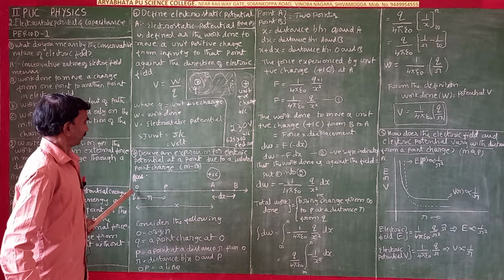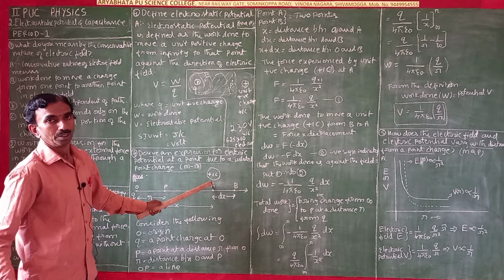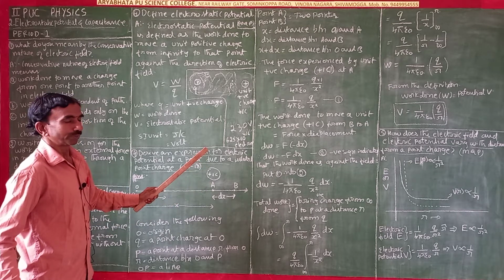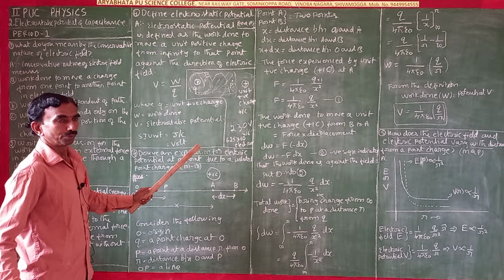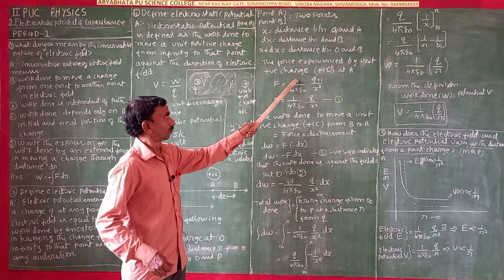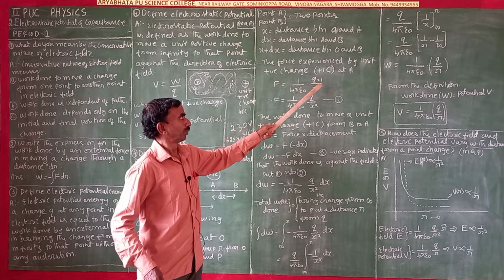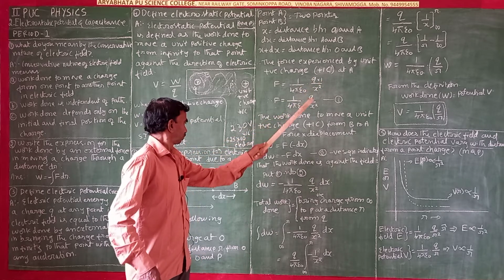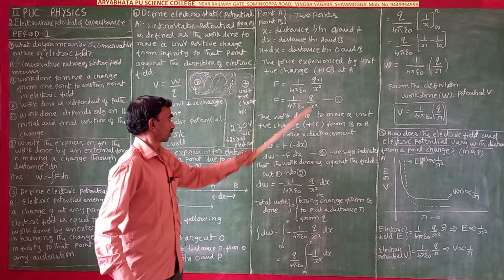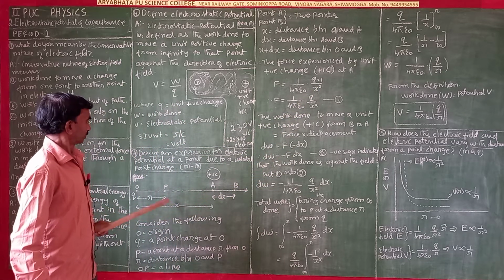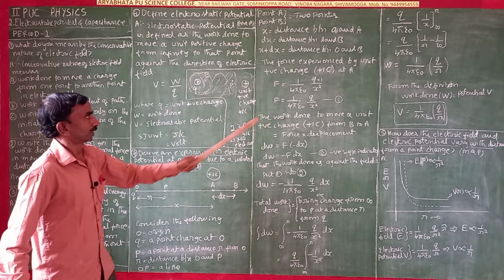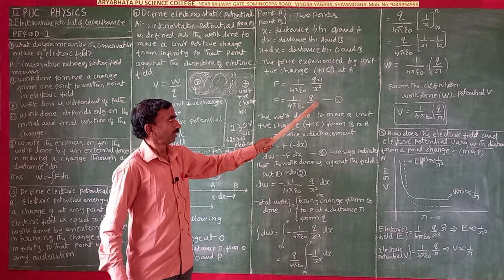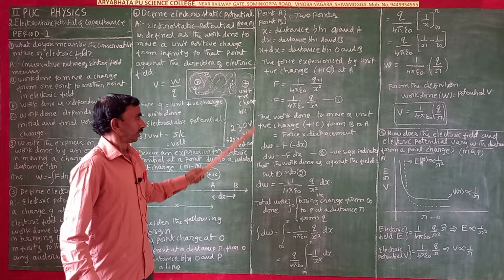So the force exerted by Q on the 1 coulomb of charge is by Coulomb's law. We have to calculate the force between O and A. From Coulomb's law, F is equal to 1 by 4 pi epsilon naught into Q1 Q2 by R square. Q1 means Q, Q2 means 1. The distance between O and A is x, so F is equal to 1 by 4 pi epsilon naught into Q by x square. Equation 1. Are you following?